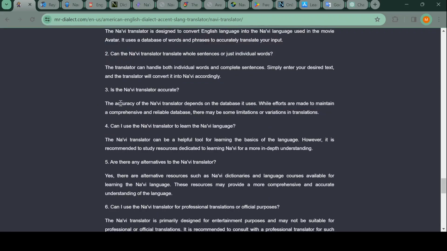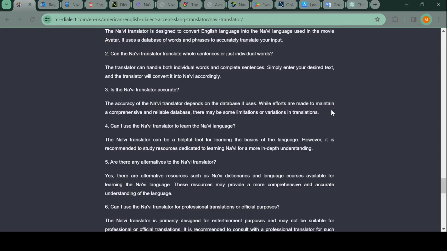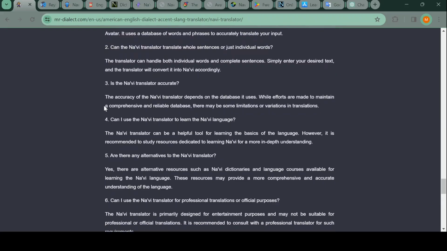Okay, they say that this depends on the database it uses. In my opinion, they should outright say here, no, this is a fun project, this is not correct, because the only thing that they got correct was hello, and there they even had a spelling mistake. They cannot even translate single words. So they should just say here, nope, this is not accurate at all.